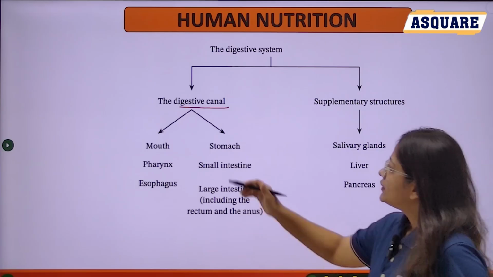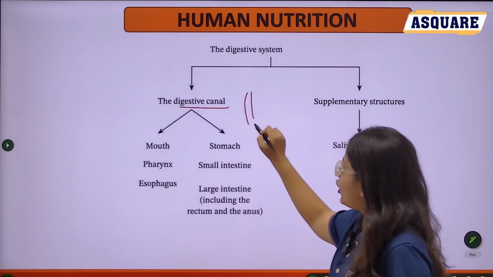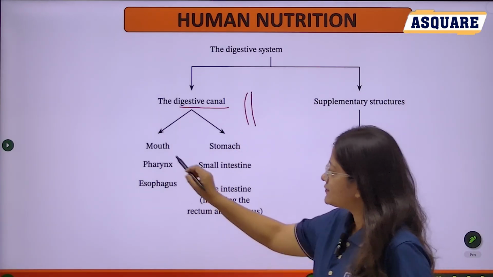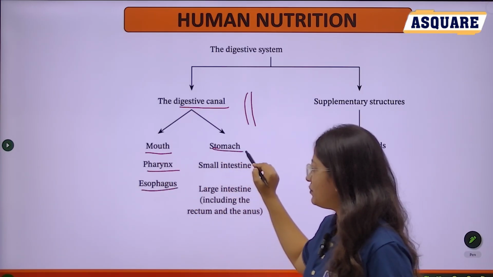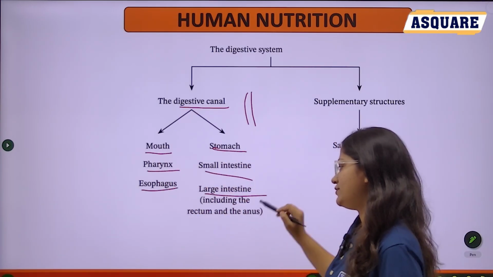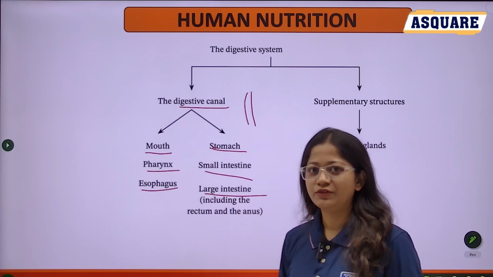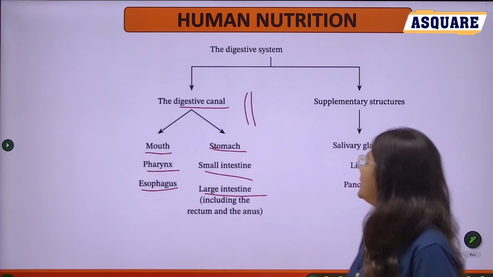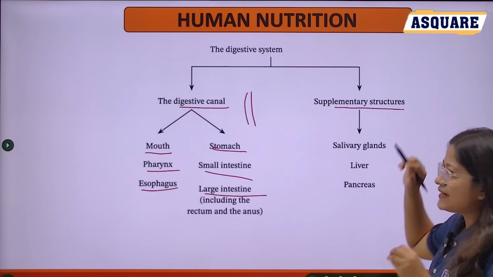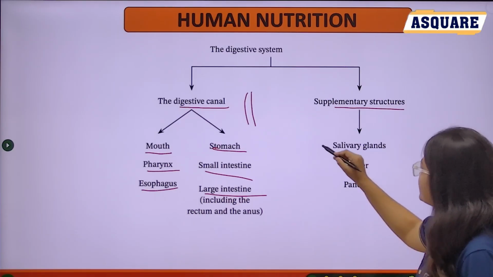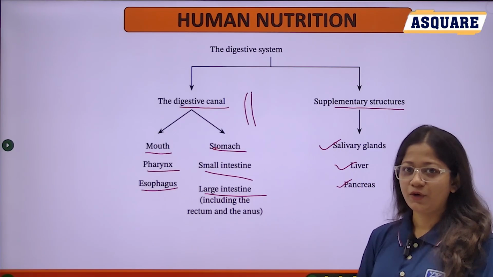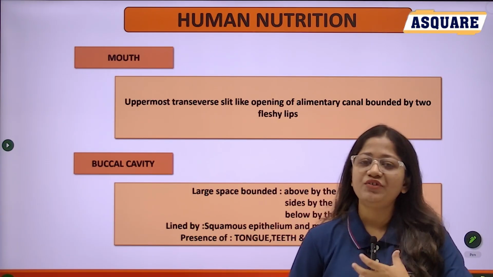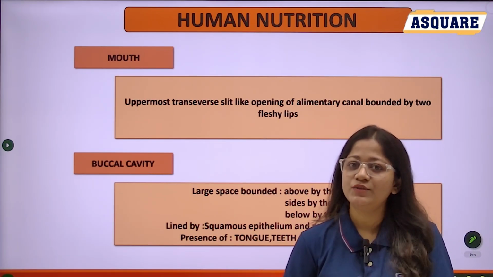Okay, these are the digestive organs, or you may call it the alimentary canal. It starts from the mouth, then pharynx, then esophagus, then stomach, small intestine, and large intestine. We already understood this through the last diagram. Then the supplementary structures, the digestive glands, are here. The first is the salivary gland, then the liver, and the pancreas. I hope this is clear. The alimentary canal starts from the mouth and ends with the anus.